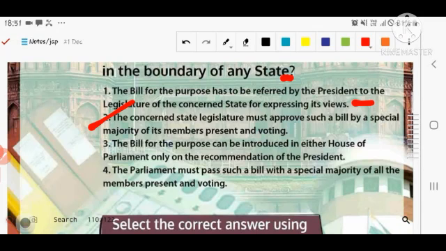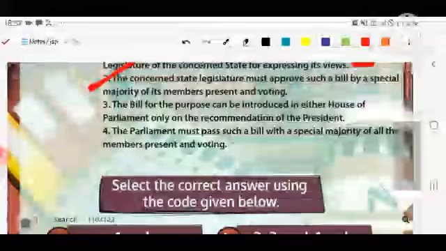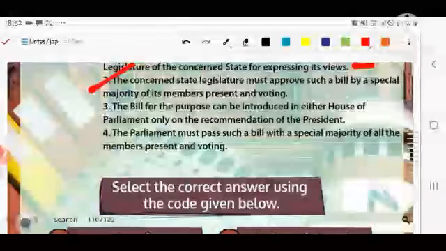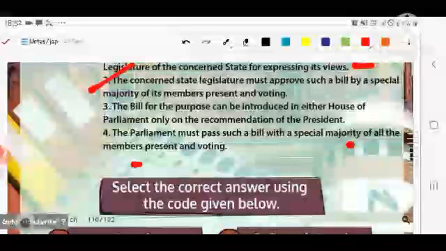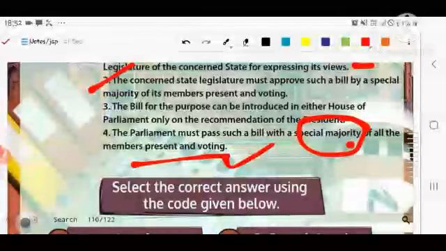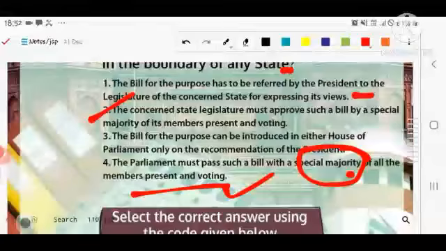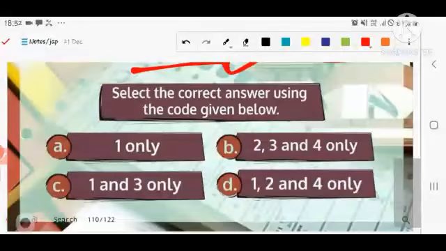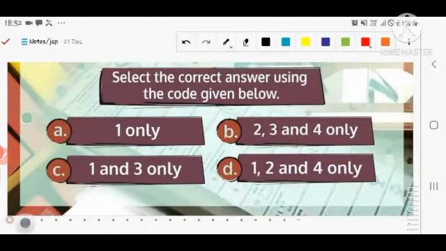If the president is not consulted by Parliament, then the sensitivity of the bill or the act, which can be unconstitutional, can be checked by judicial review of the Supreme Court. Number four, Parliament must pass such a bill with a special majority of all the members present and voting. Here also it is a special majority, and the state legislature also needs a special majority, right? So you have to choose the correct option, first and third. That is a very easy question.